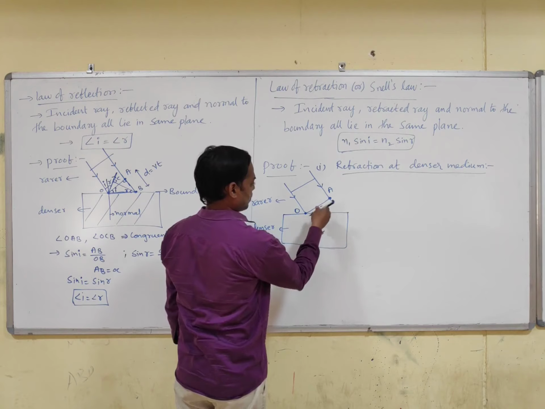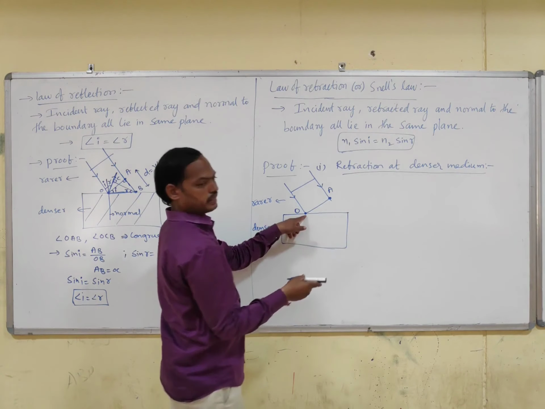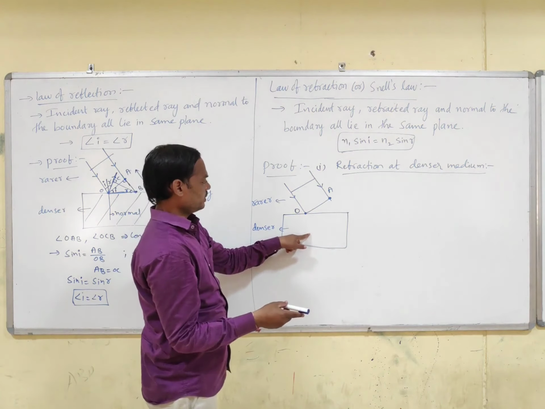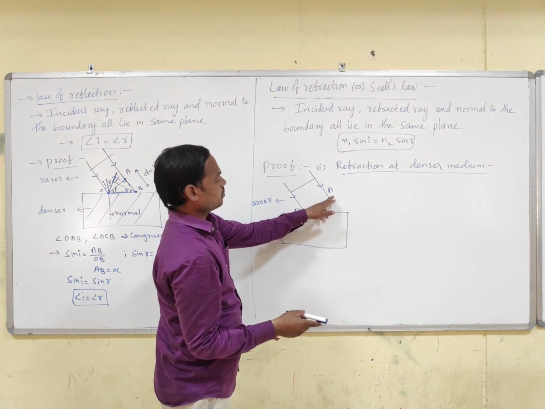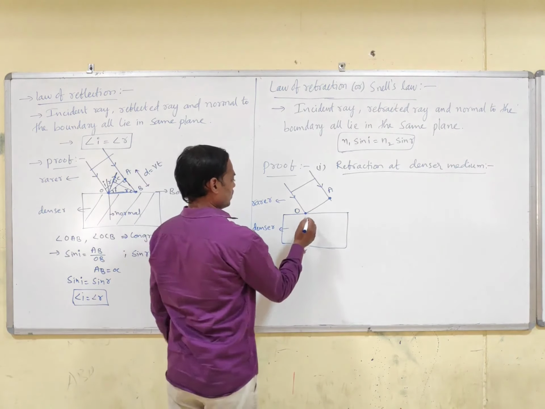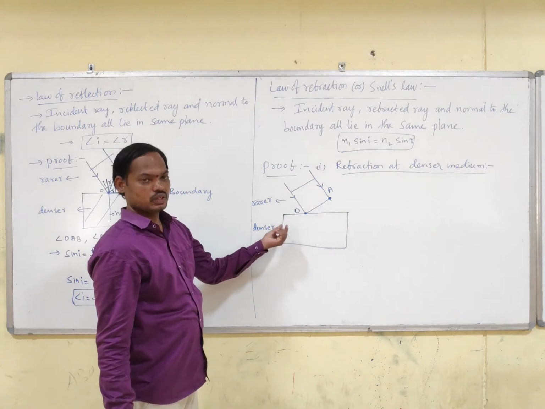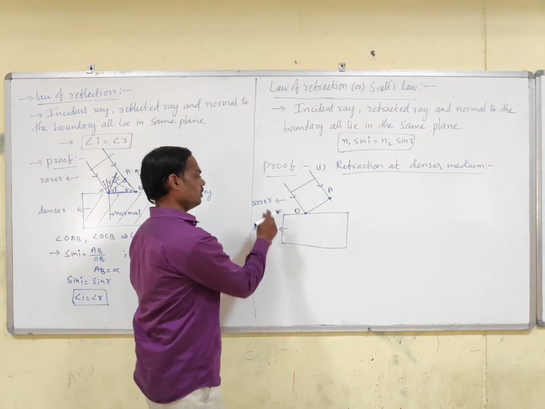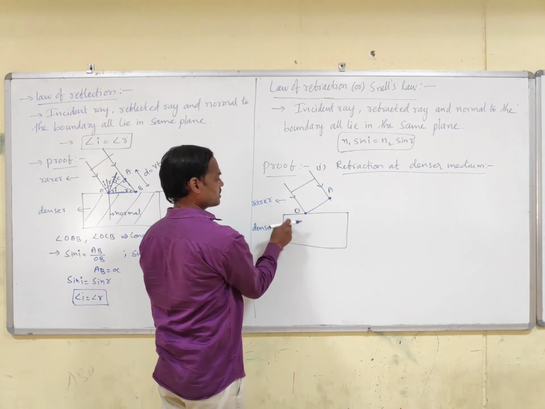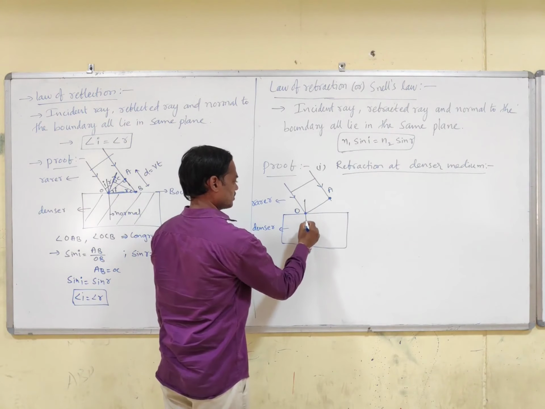As it is moving towards the boundary, at point O it is entering into the medium. At point A it is still in the rarer medium. We know that the speed in the denser medium is low, and when a ray passes from the rarer to the denser medium, it will bend towards the normal. So let us draw this.